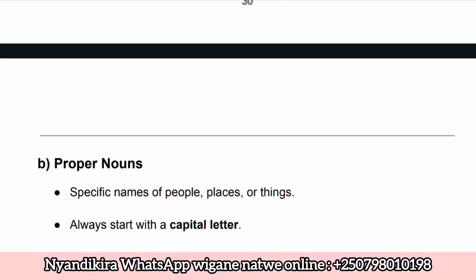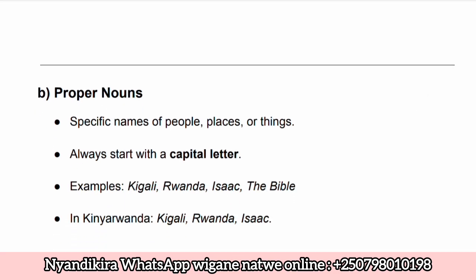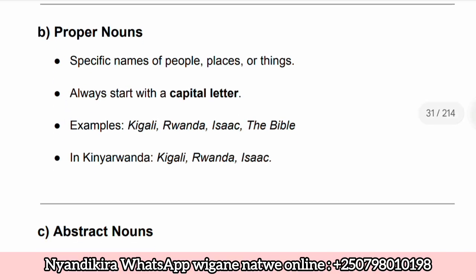And also we have another type of nouns which is proper nouns. Tukagira ubundi bwoko bw'amazina bwitwa proper nouns. Proper nouns are specific names of people, places, or things. Ni amazina yihariye y'ibintu, ahantu cyangwa se abantu. Always these nouns they are started by capital letter. Buri gihe ayo mazina yose atangizwa n'inyuguti nkuru. Urugero dushobora gusangamo Kigali.